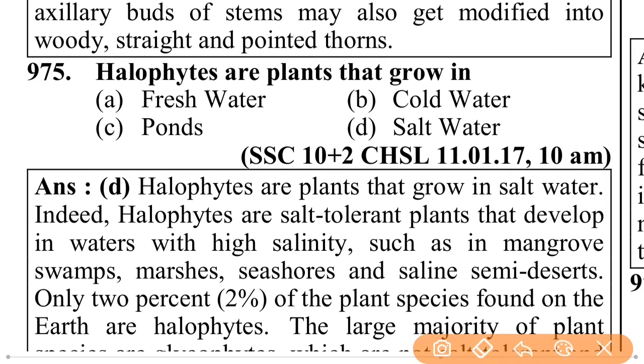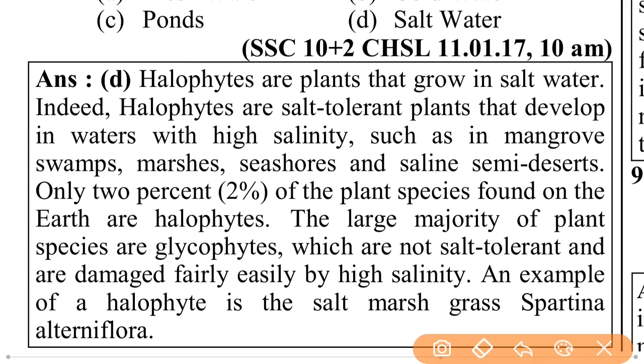Halophytes are plants that grow in salt water. Indeed, halophytes are salt tolerant plants that develop in water with higher salinity, such as mangrove swamps, marshes, seashores, and saline semi deserts. Only 2% of the plant species found on the earth are halophytes.